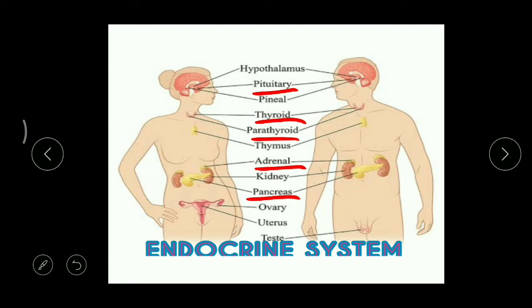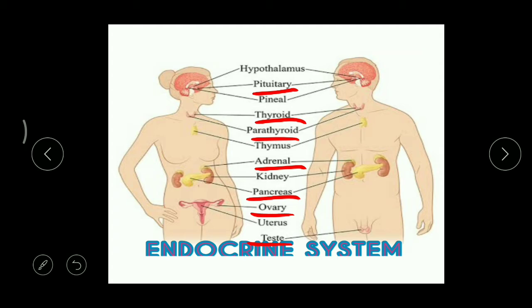In the case of a female, we can find the ovary, and from this ovary we get two types of hormones called estrogen and progesterone. Already we learned that. While in man we have the testis, and this testis releases a hormone called testosterone.